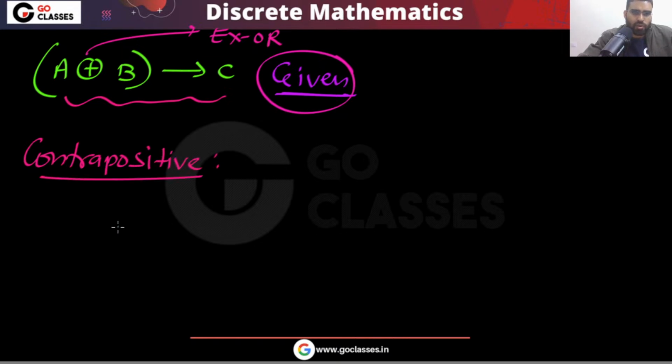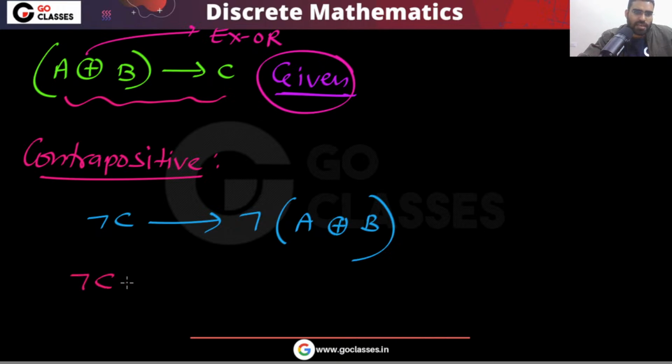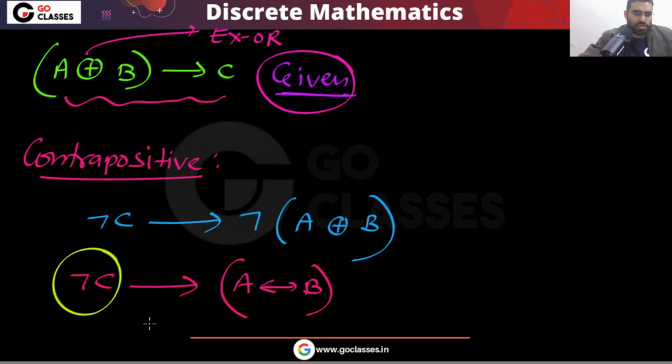For this statement, the contrapositive will be: if C is false, that is, if negation of C, then negation of A exclusive or B. It means if C is false, then A and B will have the same value. Yes or no? Very simple: if C is false, then A and B must have the same value.